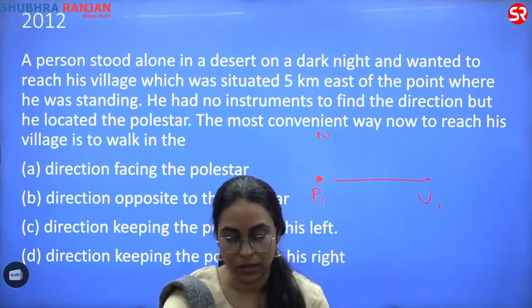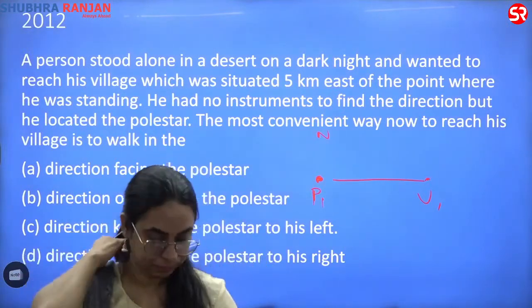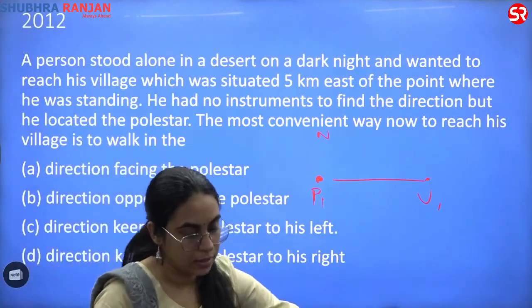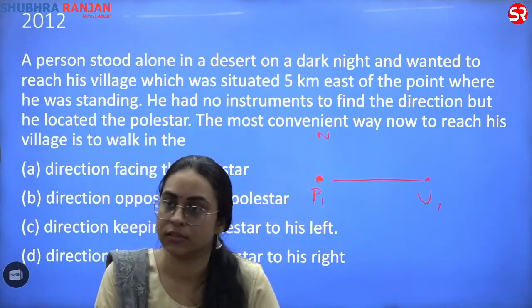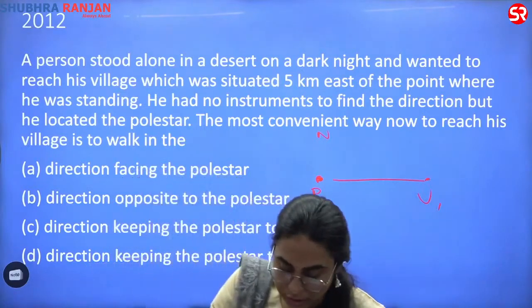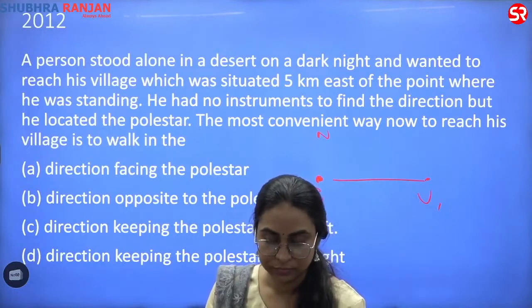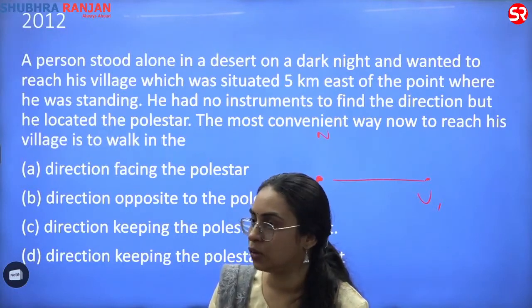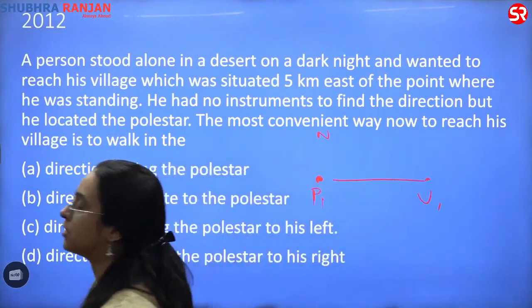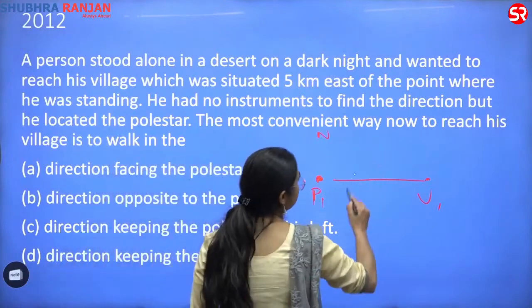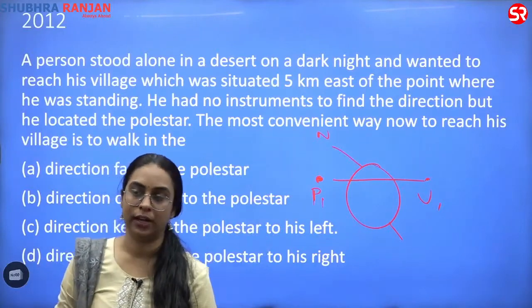Then write, the earth's north pole star is Polaris. It is called Polaris and is aligned with the north axis. Third point, it helps in navigation.